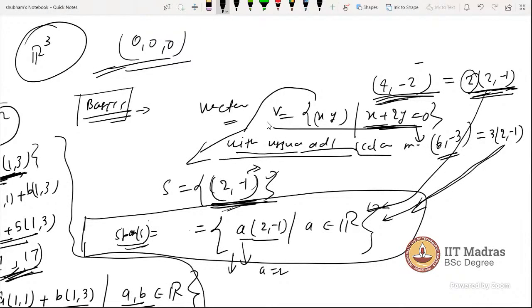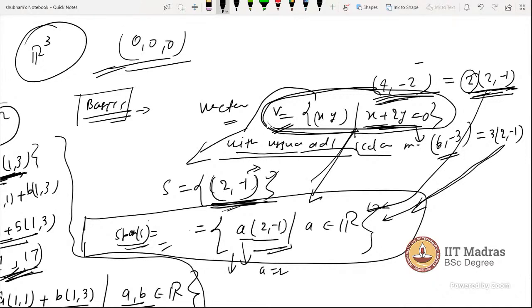So what's happening here with the span? Each element of this set, or you can say each vector from this vector space V, is actually in this span. This is also a set with different notation.